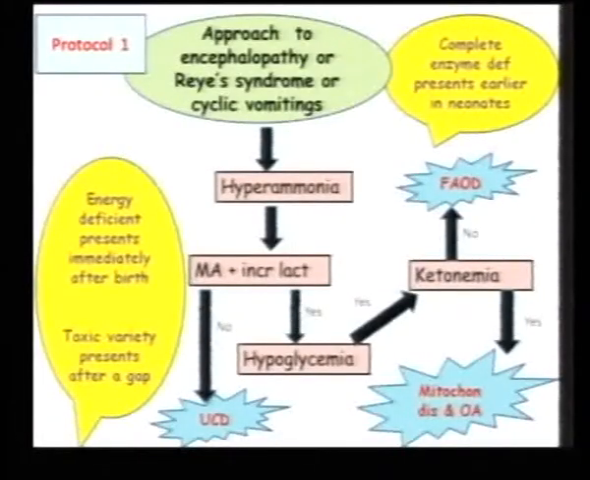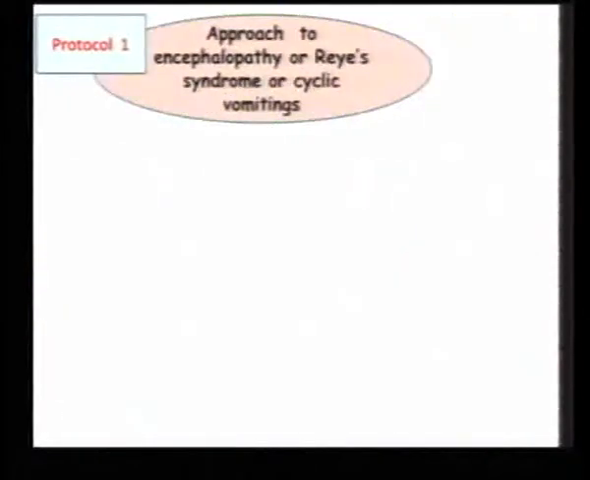Another very important thing, this is for the neonatologist: when you see a child becoming encephalopathic right after birth, immediately after birth, possibly you are dealing with an energy deficient disorder. Whereas if you see a child having a wellness period after birth and then deteriorating again, possibly you're dealing with a toxic variety of these disorders.